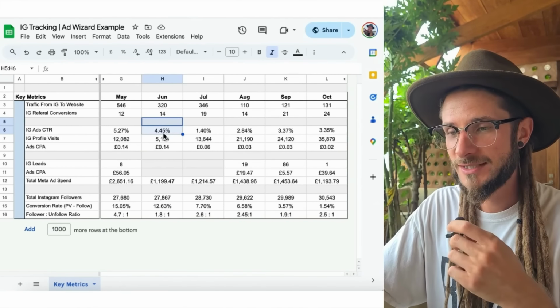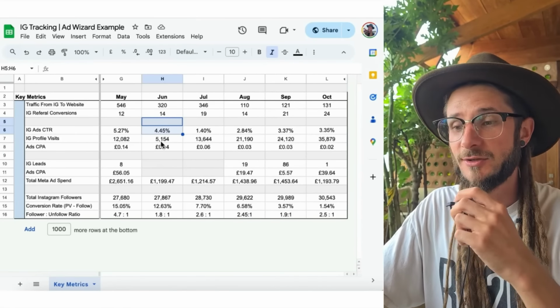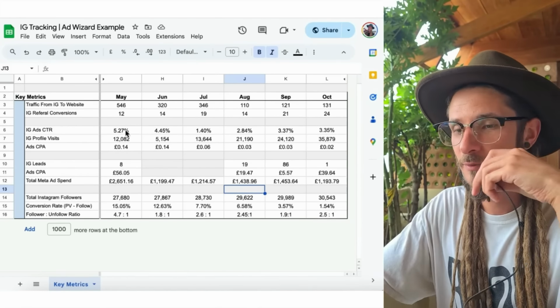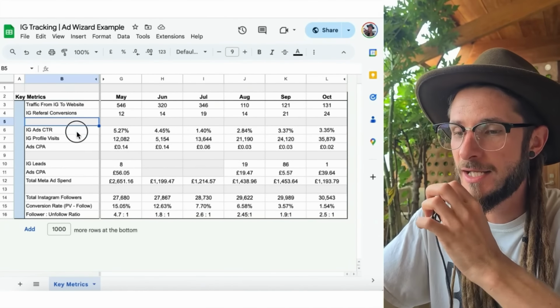So we're tracking on this. You could do this on a daily basis. You could do this on a weekly basis. We're doing this on a monthly basis. And we have months going along horizontally, and then we've got all the individual metrics that we're looking at going down vertically.